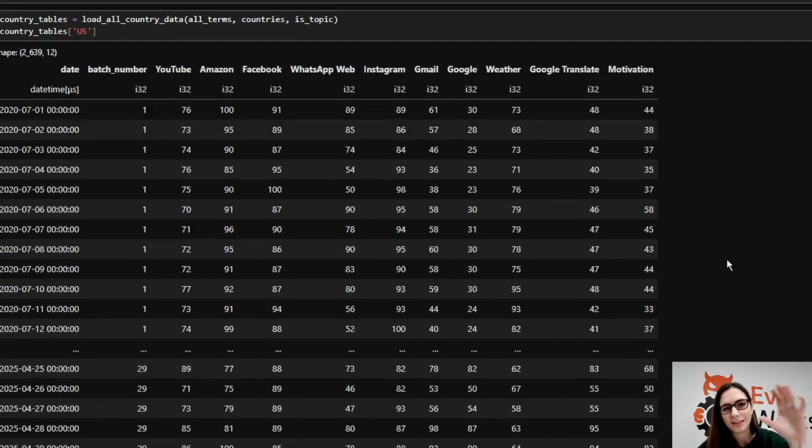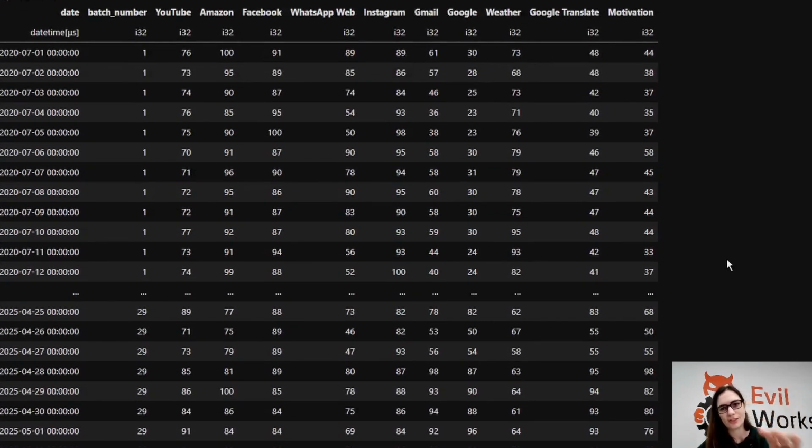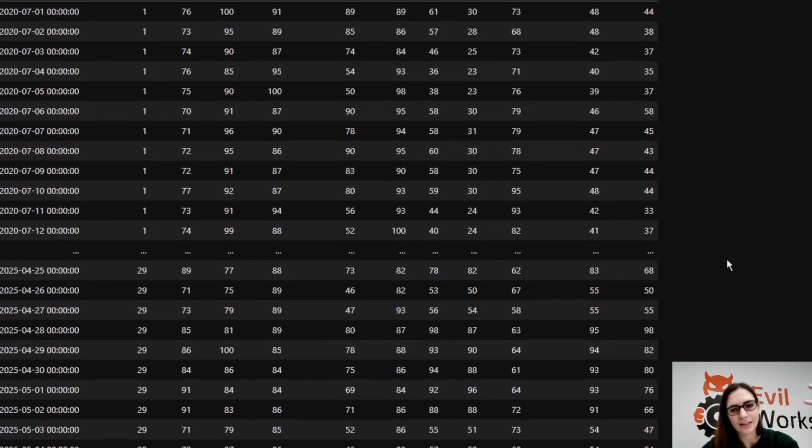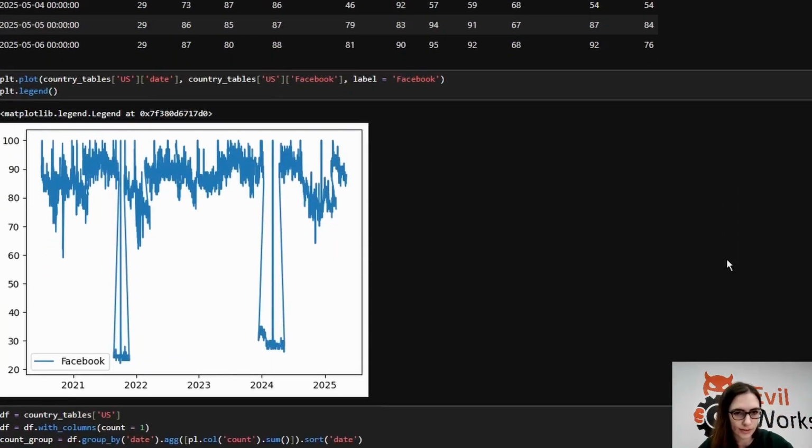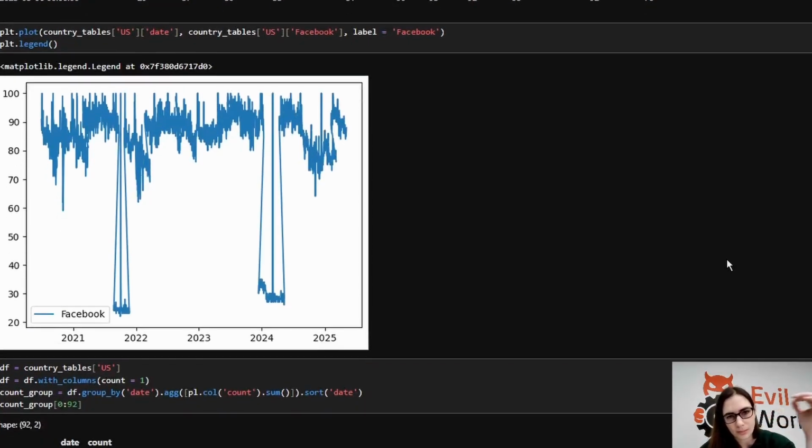When I have all that, you get something that looks like this on my screen here. Here we have the Google Trends numbers for the dates given for each of the different terms. And like I said, if we look at the graph of Facebook, it all looks like this currently. We've not done any processing to join up that moving window so it's in the same world. So I'm going to take you through how I do that now.